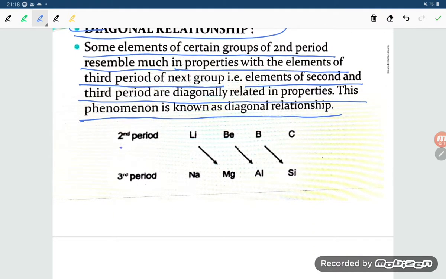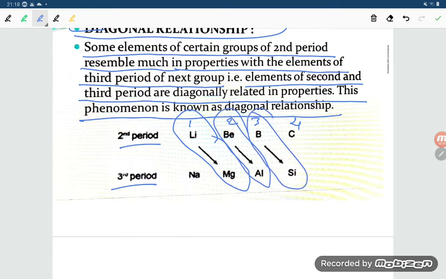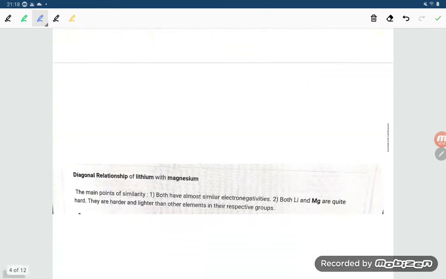So for the second period and third period, these groups are the first group, second group, third group, and fourth group. Lithium resembles magnesium in properties, beryllium resembles aluminum, boron resembles silicon. So they are diagonally related in properties.